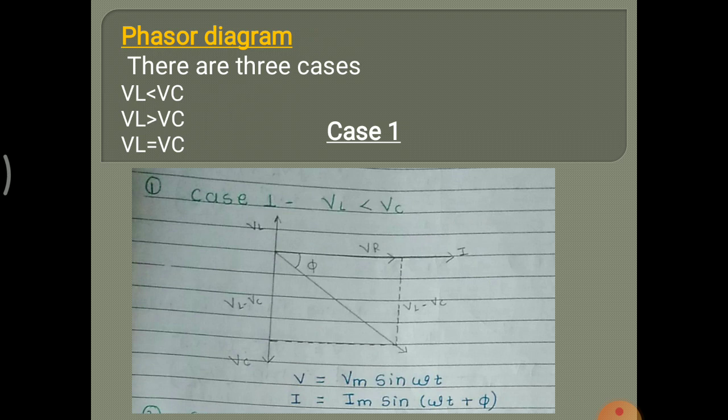Case 1, when VL is less than VC. Phasor diagram for case 1: I and VR are in phase, and the vertical negative side phasor is VL minus VC, that is the VC phasor. Then the total voltage V, and in between I and V there is angle phi. V is equal to Vm sin omega t, I is equal to Im sin omega t plus phi.